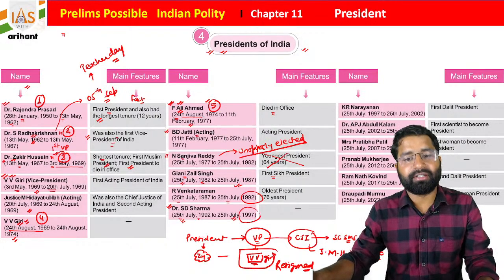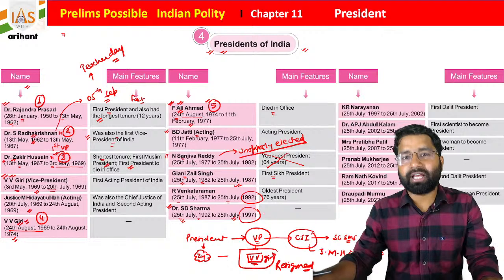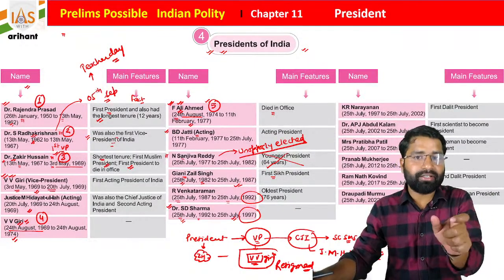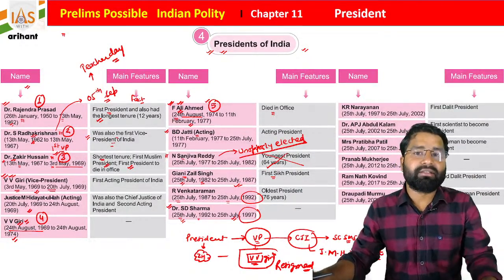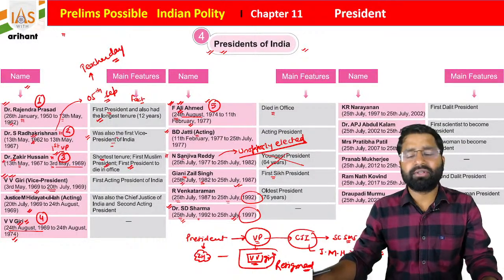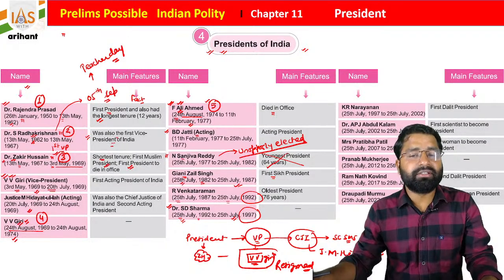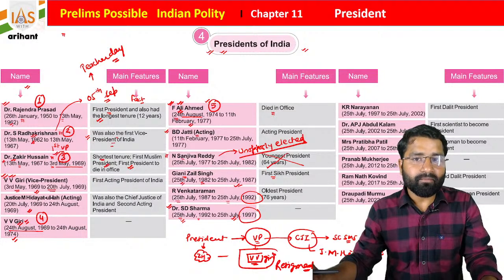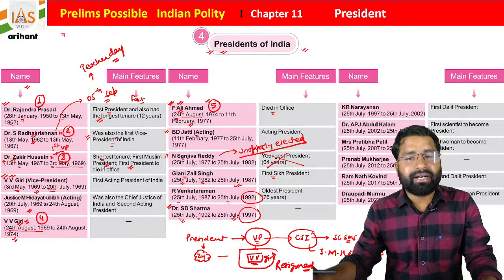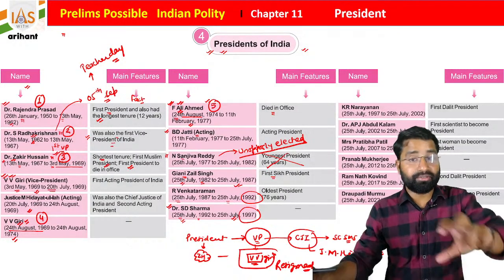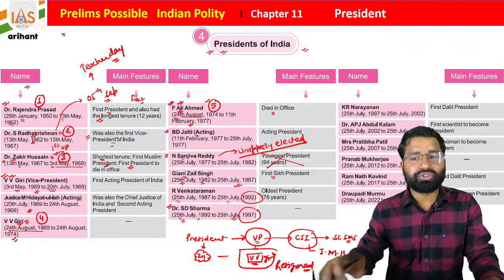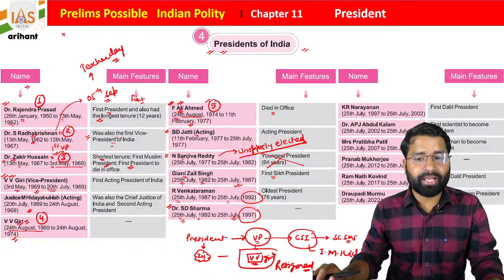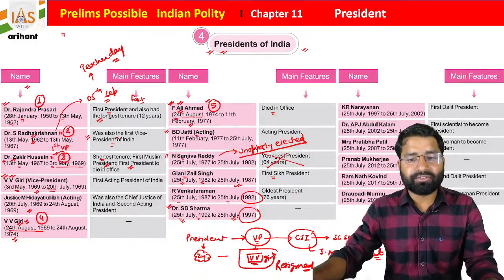Students, sometimes in your examination, they are going to correlate the data with the then prime minister. Okay, so let's suppose someone is going to ask who was the president when, for the first time, Atal Bihari Vajpayee sir took the oath as prime minister. So this is another important type of question they sometimes create. Okay, everyone. So R. Venkatraman was the oldest president.